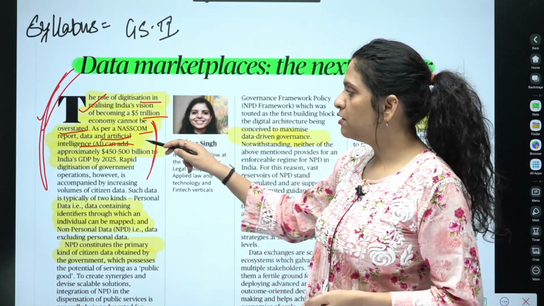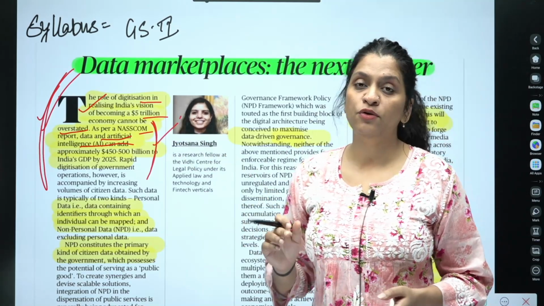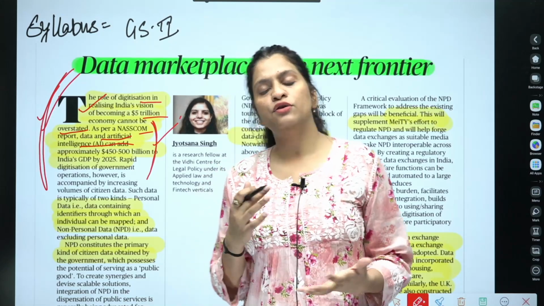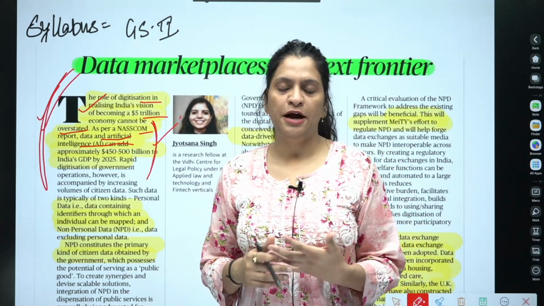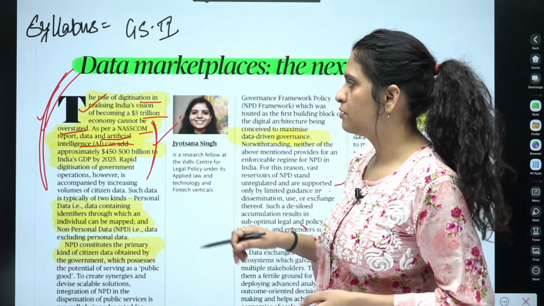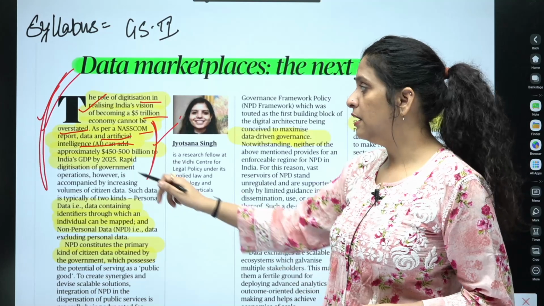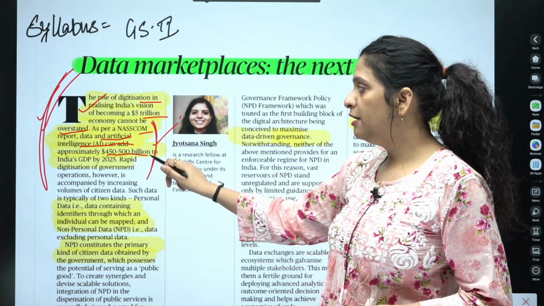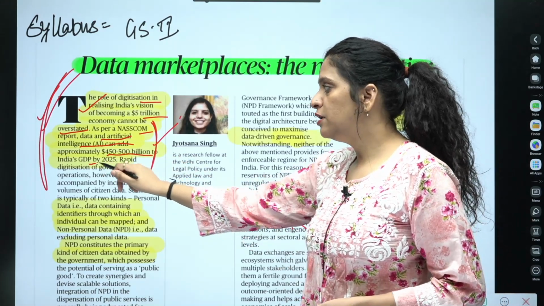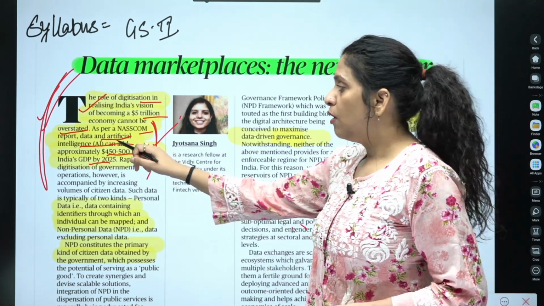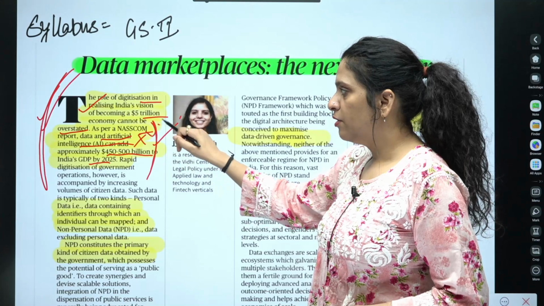This information could be handy while writing the pros for artificial intelligence: it can add approximately $450 to $500 billion to India's GDP by 2025. So this is positive information about artificial intelligence.